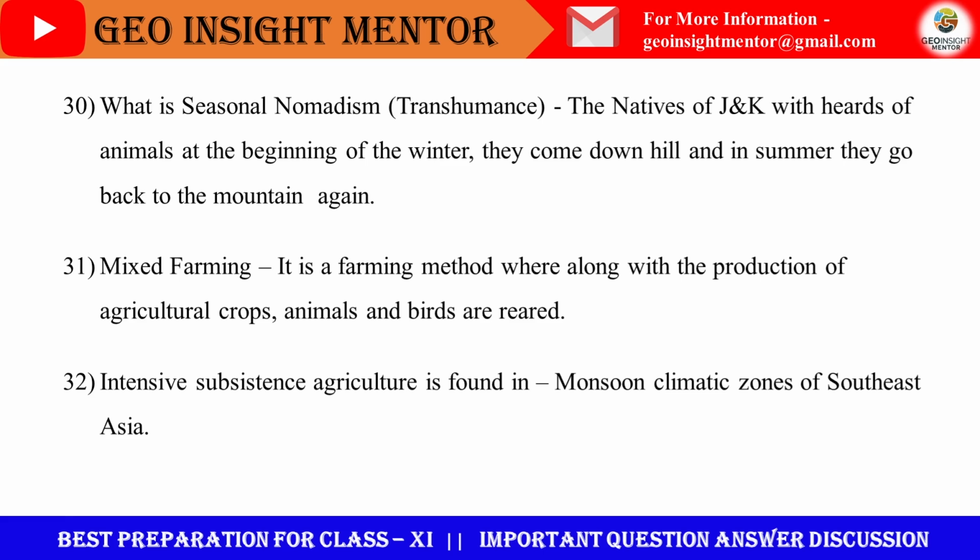So, what is intensive subsistence agriculture? These are done mainly for livelihood or for living only. So this is such a kind of agriculture.